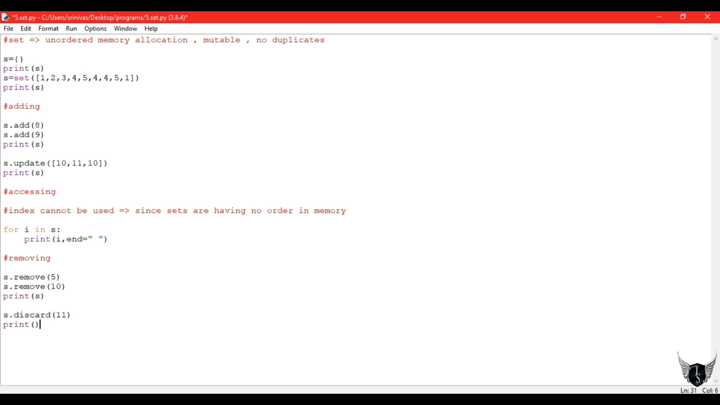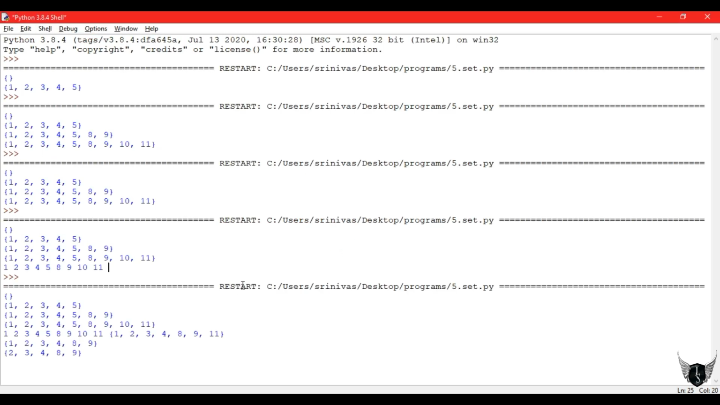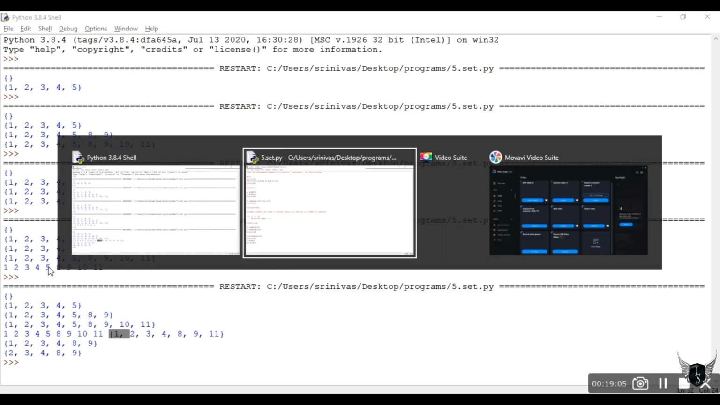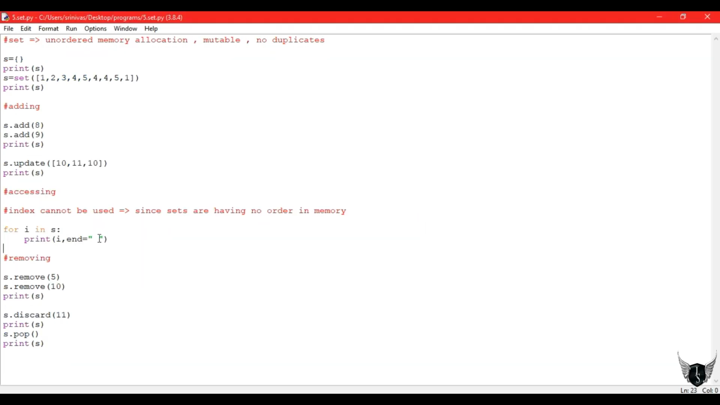Discard will remove 11 and we shall print. Discard and remove work the same, and if we use pop, the first element in our set will be removed. Sometimes it may remove the first or anything, that is not fixed. Here it removed the first element, my 1 is removed here. Sorry, I have just printed it side by side.